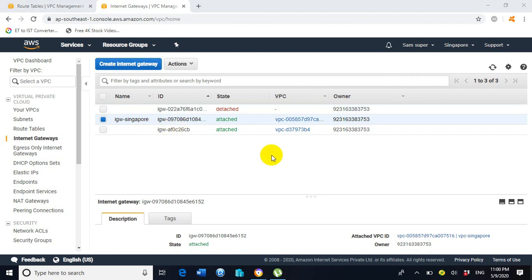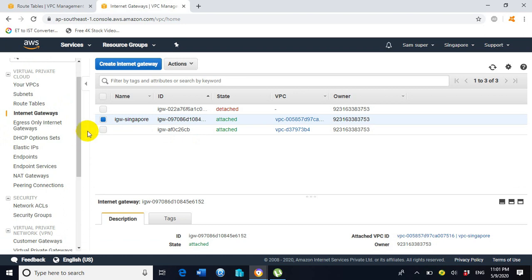I already told you before, the purpose of the internet gateway is to provide internet access to your subnet. If your subnet is not connected with an internet gateway, then the EC2 instances located inside the subnet cannot be accessed from the internet. So the internet cannot reach inside your subnet if the internet gateway is not associated with it.